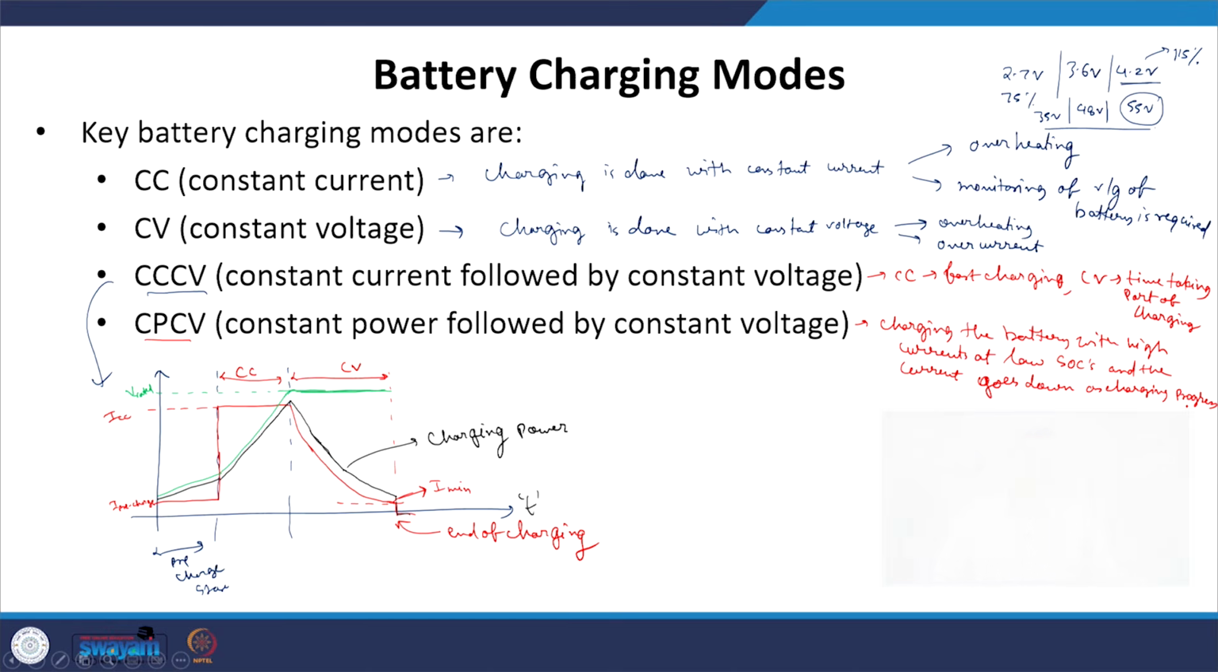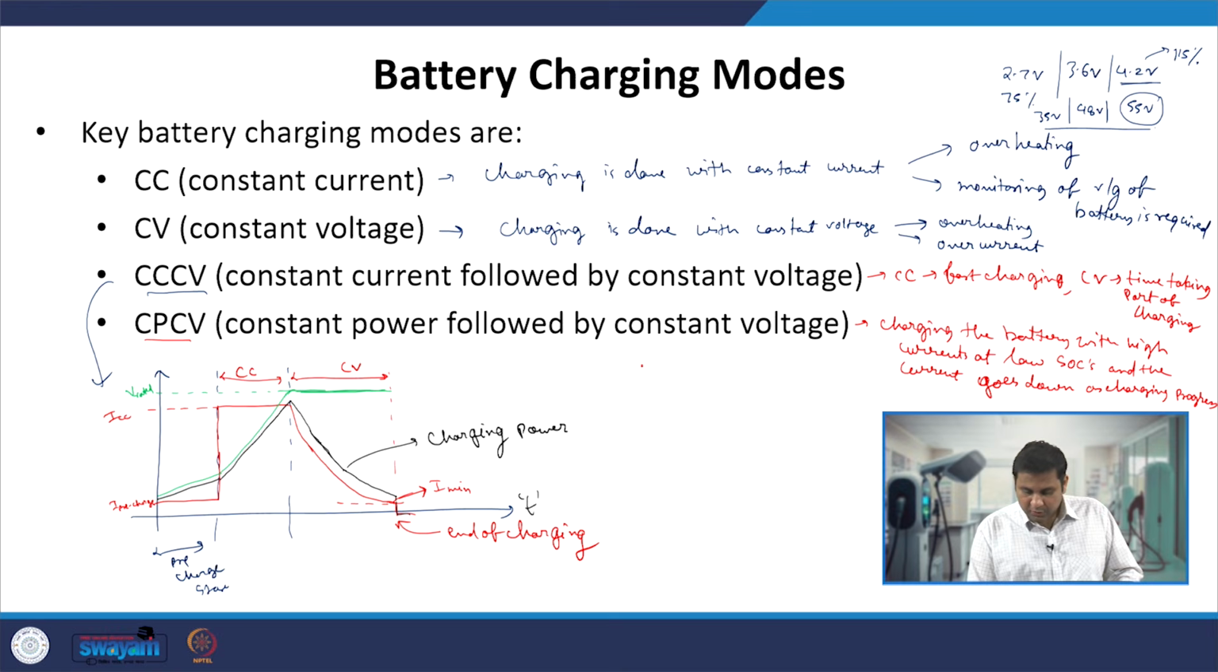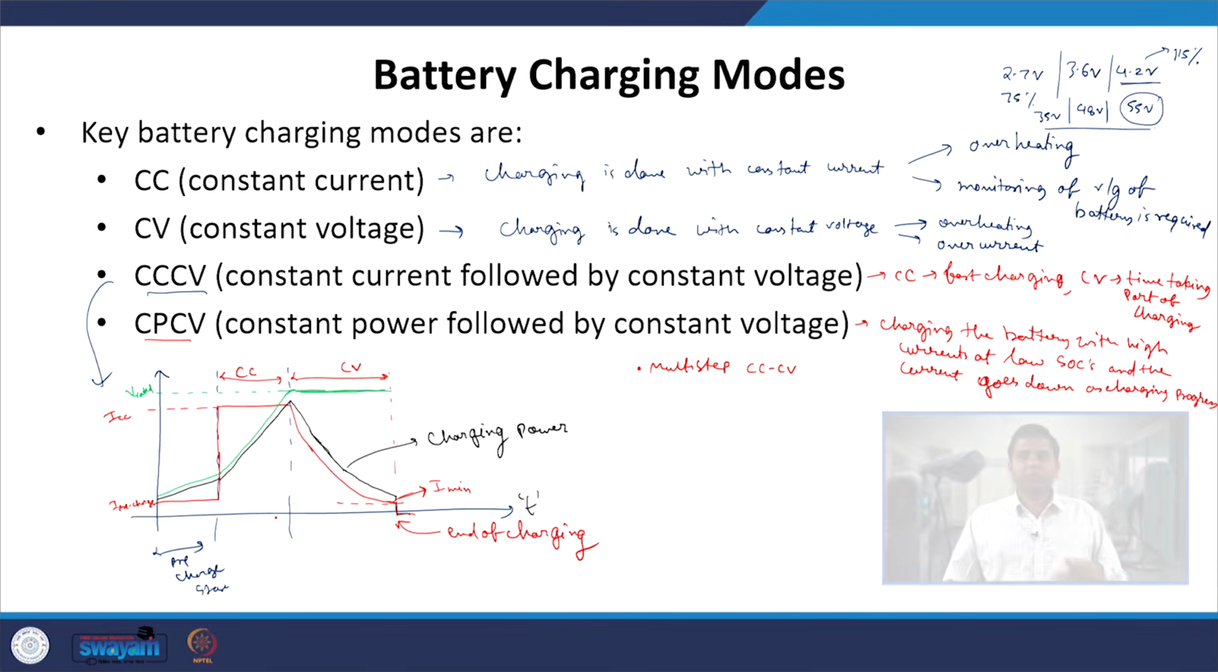Now there are other kinds of charging modes available. You can also have multi-step CCCV, where we put some steps of current in the constant current phase. This will help to optimize the time of the fast charging period, which is the CC period. Then you have the second one, which is pulse charging.